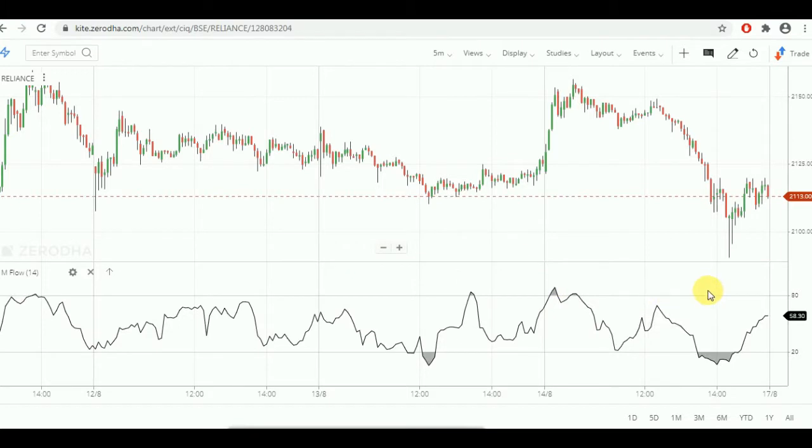Basically, here you can see the 80 level, a continuous line, and at the 20 level also a continuous horizontal line. When the oscillation crosses below the 20 level, it is usually called oversold. Oversold means a stock has come to its maximum bottom level, so there is a strong potential for a reversal and a move in the upward direction.